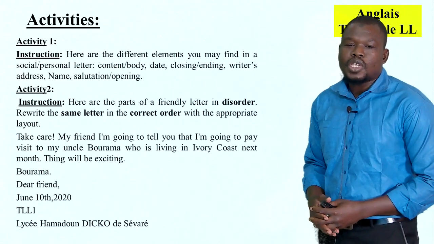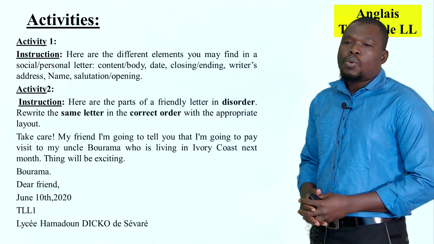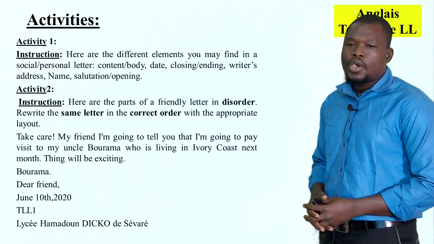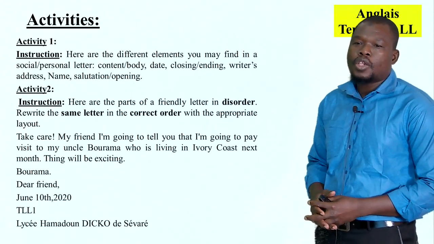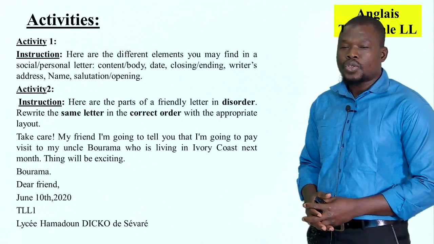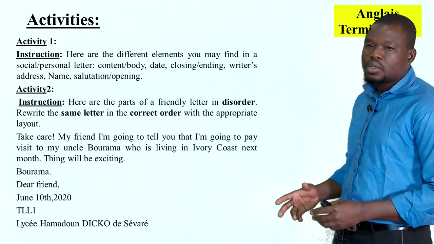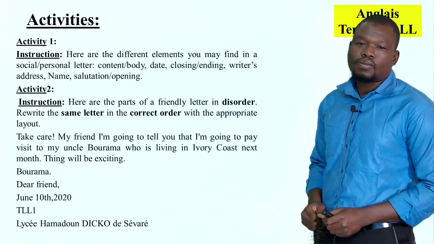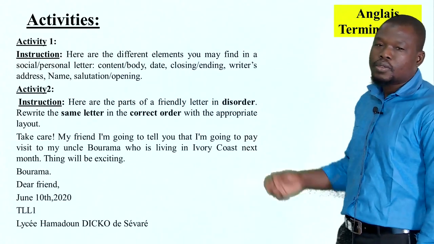The first activity here is activity 1. Instruction: here are the different elements you may find in a social or a personal letter. Here, the content or the body. We have the date. We have the closing or ending.